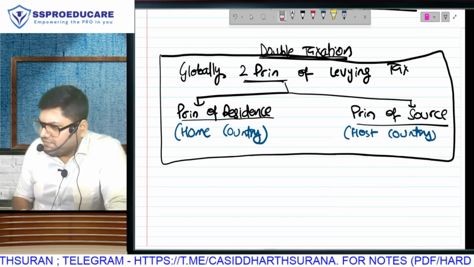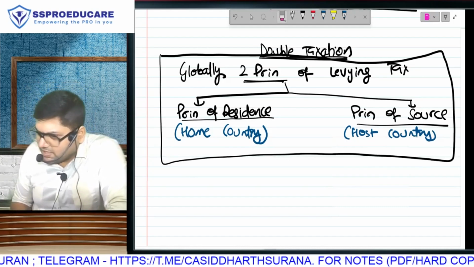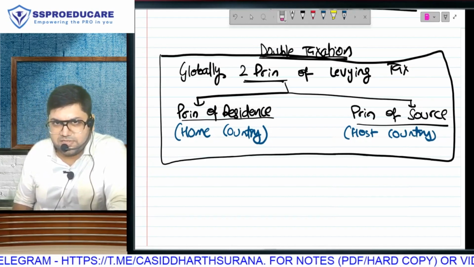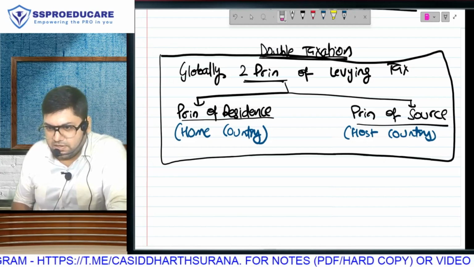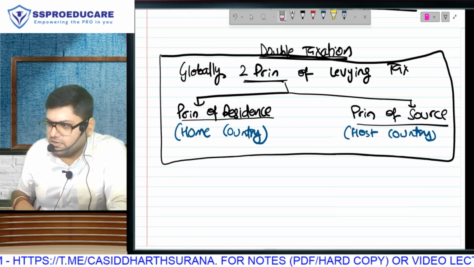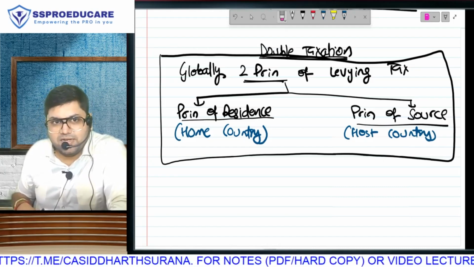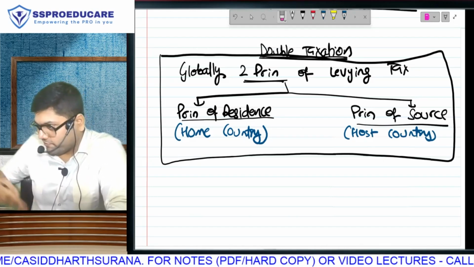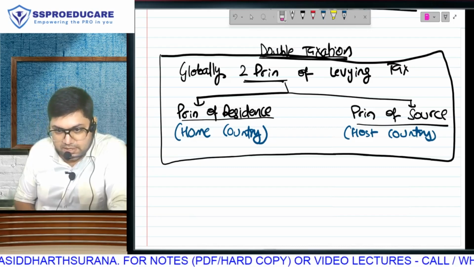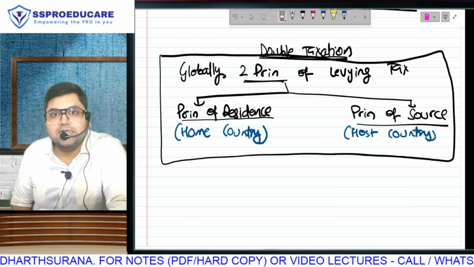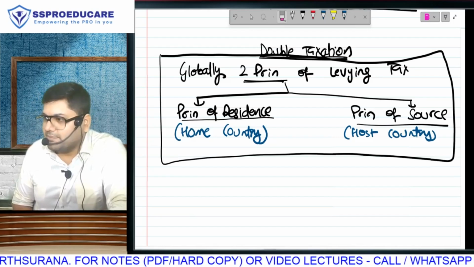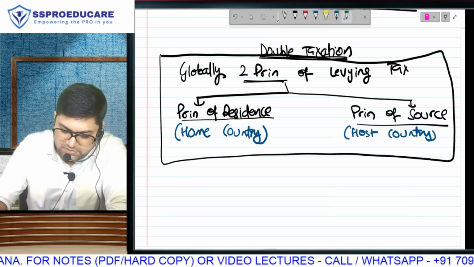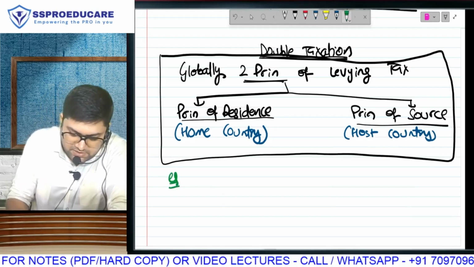If a country wants to levy income tax, not India, but any country in the world, if any country wants to levy income tax, it will levy on any one of the 2 principles. The 2 principles are going to be principle of residence and principle of source. If you are resident, then world income. If you are non-resident, then at least the local income. From India's point of view, Indian income. Correct? This will somewhere result in some kind of double taxation. How, sir? Example. Okay. Let us take an example.